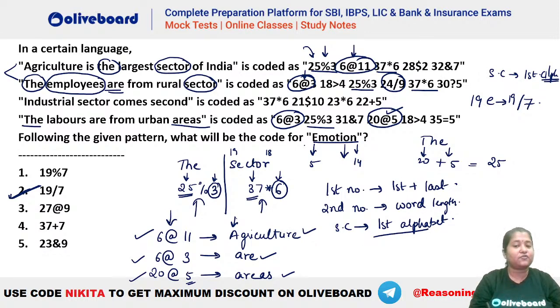So now if you have to code emotion, you will have to find what is the code for E. And that you can generate from employees, right? So find the code for employees. You can see employees is E plus S. That means 5 plus 19. So it should have a 24 as the first number. So you can see we have a 24 by 9 here. So that means the special character by is denoting your E. Okay, I hope this is now clear.